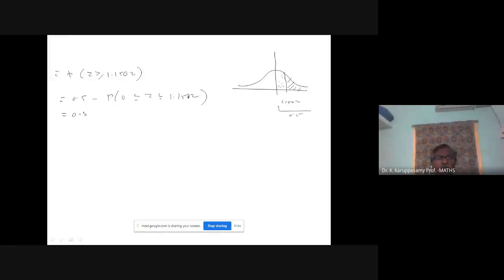We can use the calculator to get this probability: Q of 1.1502. So 0.5 minus 0.37497.